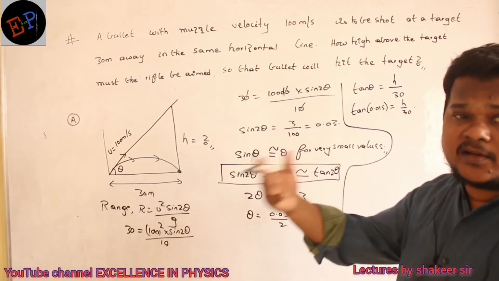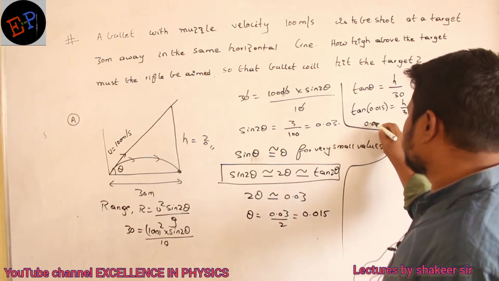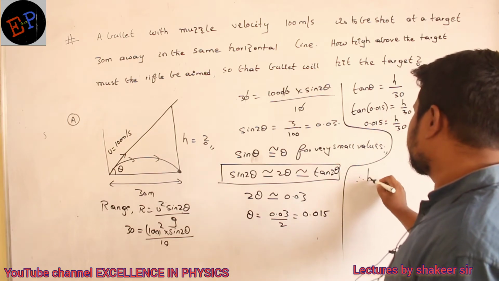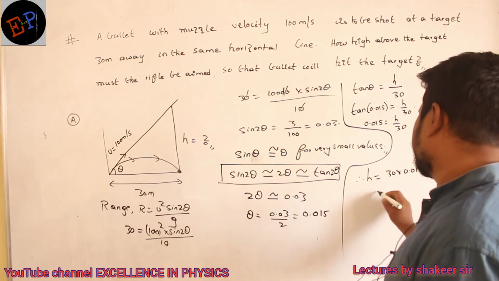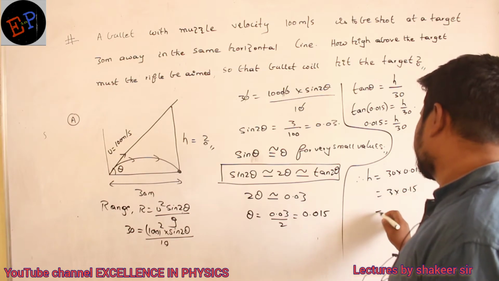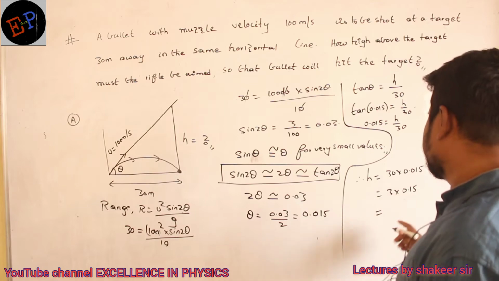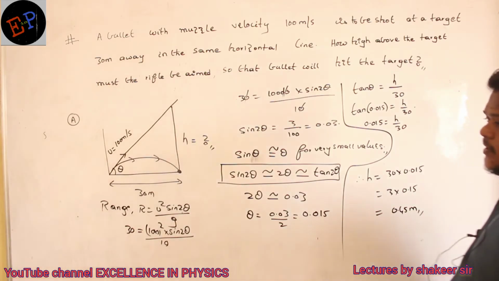So tan theta is again almost equal to theta only. So therefore I will write 0.015 is equal to h divided by 30. So what is the h value? 30 into 0.015. So 3 into 0.15, so 15 threes are 45. So 0.45 meters. This is my required height.